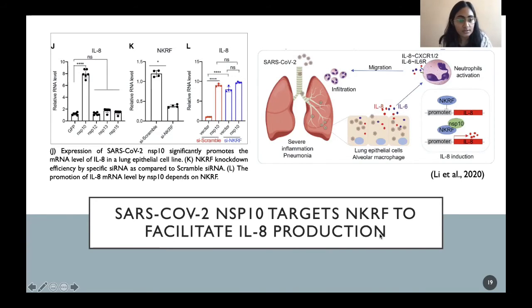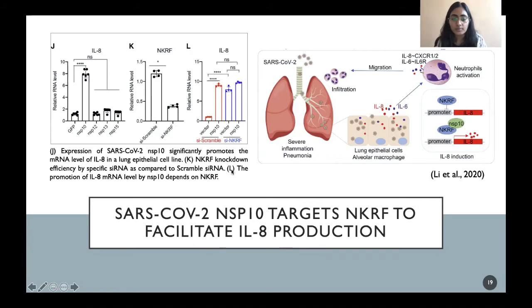They found that the expression of NSP10 significantly promoted mRNA levels of IL-8 in a lung epithelial cell line, and the knockdown of NKRF did not significantly change IL-8 production, which means that the promotion of IL-8 levels by NSP10 depended on NKRF.